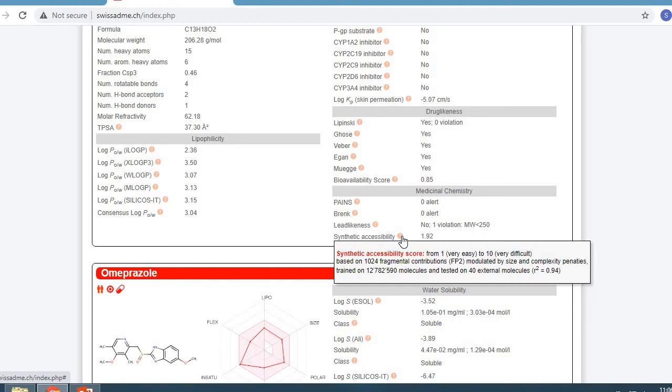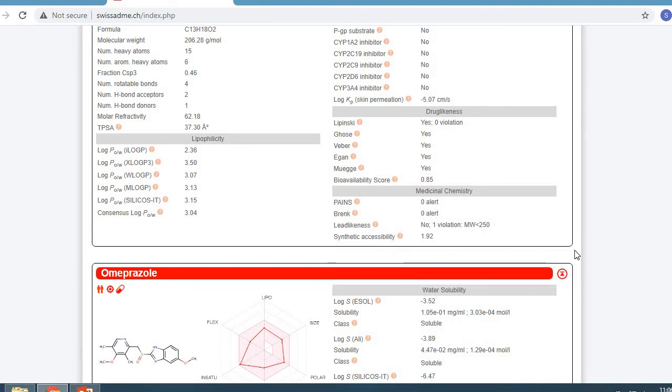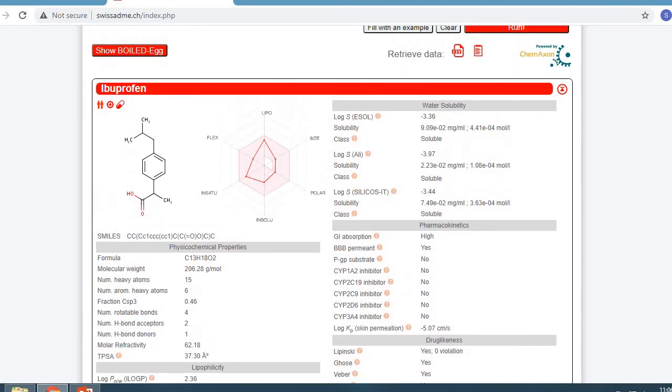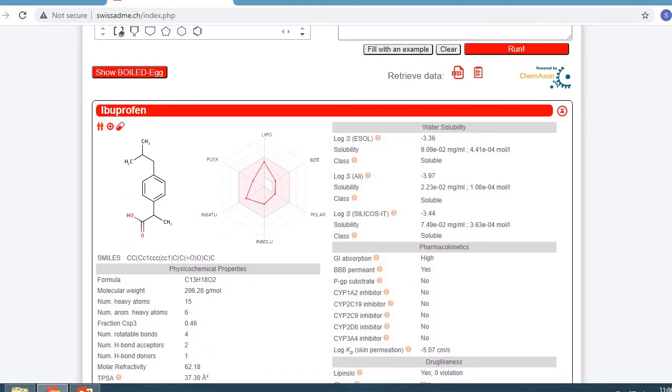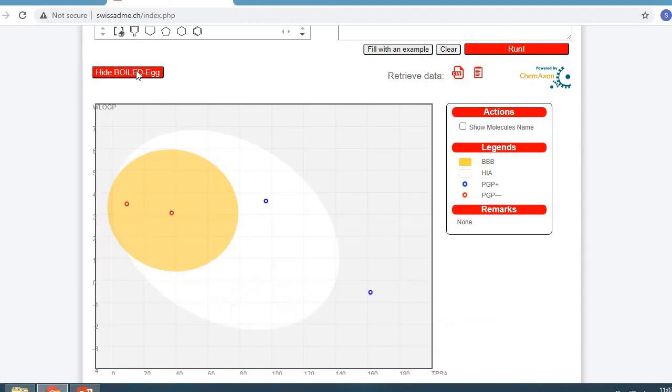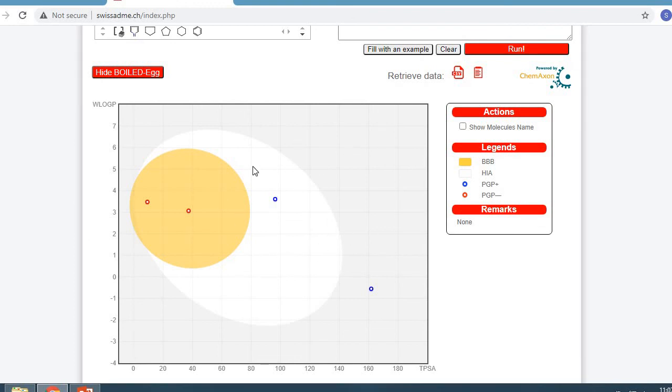So this can also provide knowledge about the synthetic accessibility. So these are the various properties shown on the SwissADME tool, and there is one more property which we can see, that is the show boiled egg red button. If we click this show boiled egg button, here is the boiled egg representation of all the 4 drugs which we have chosen in the SMILES notations.